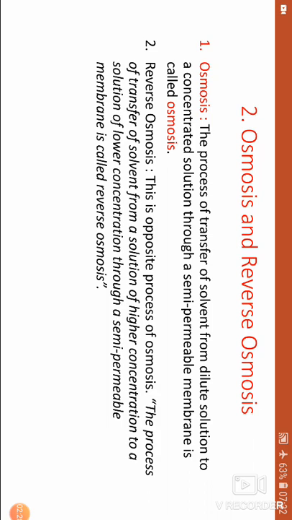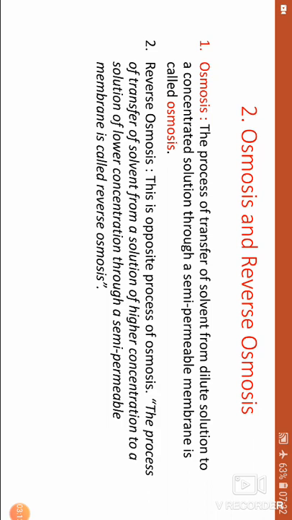Two solutions of different concentrations are separated by a semi-permeable membrane, and a high pressure, that is, excess of osmotic pressure, is applied on the concentrated side. Then the solvent flows from the concentrated solution to the dilute solution through the semi-permeable membrane by reverse osmosis. Water is separated from its contaminants or impurities. This is a type of filtration method.